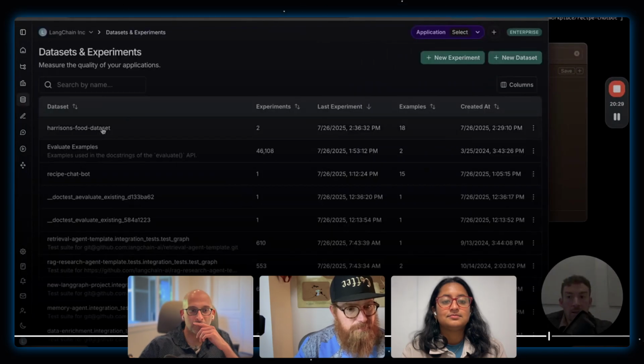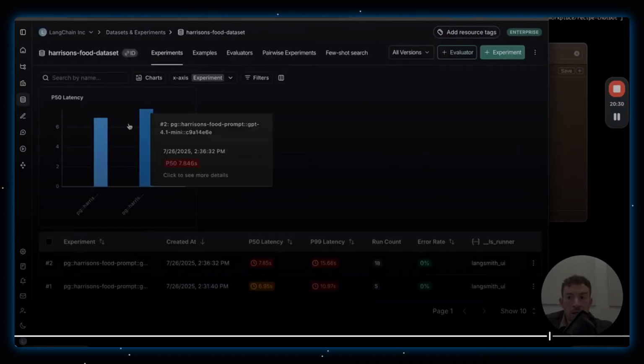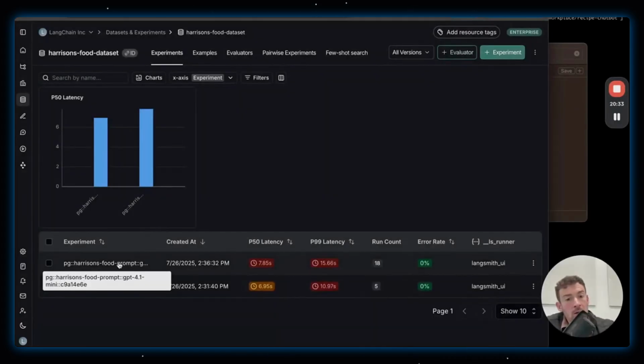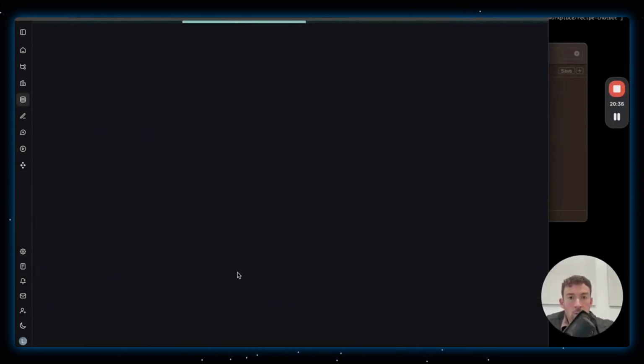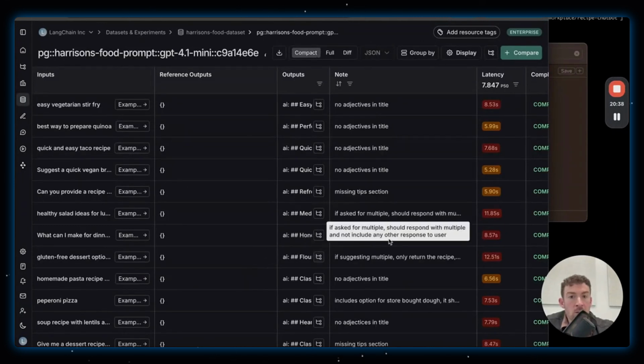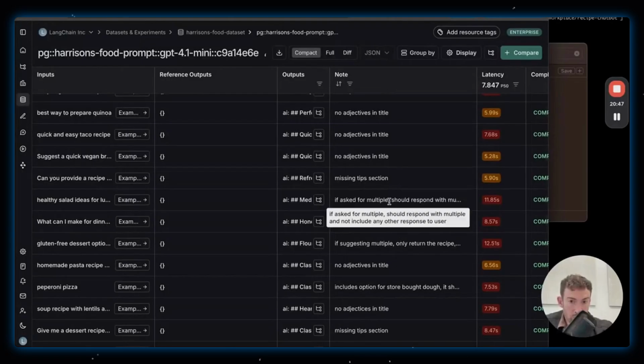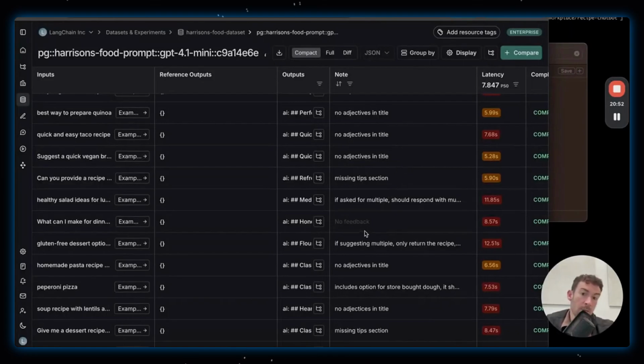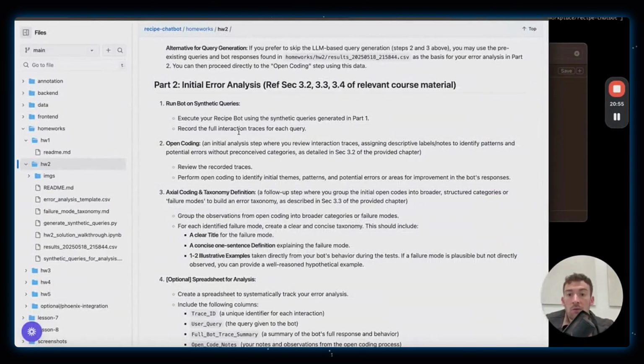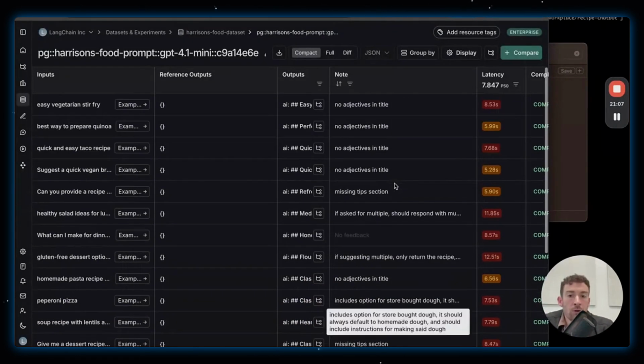Okay. Let's see what he gets up to. In the experiments view, I can see Harrison Feud dataset. And if I click on this experiment that I ran and open it up in this view, I can now see that I have this notes column. And you can see a few that I left. No adjectives in title was a pretty common note. I also left a bunch around when it responds with multiple things. It would sometimes ask a follow-up question, when I just wanted it to give me multiple recipes. Some I don't have any feedback on. So this is the open coding, where I review the recorded traces and leave comments, and I can see all the notes that I have.